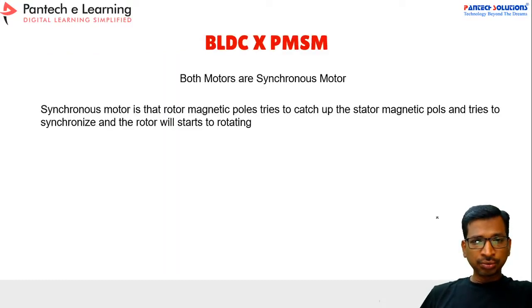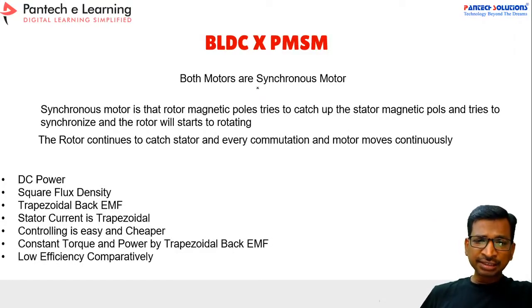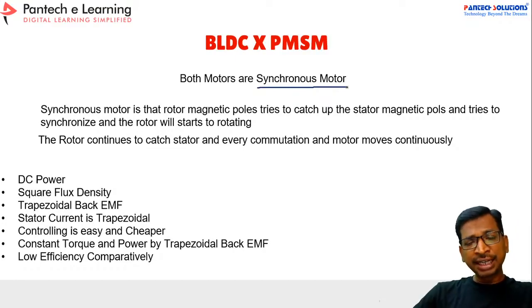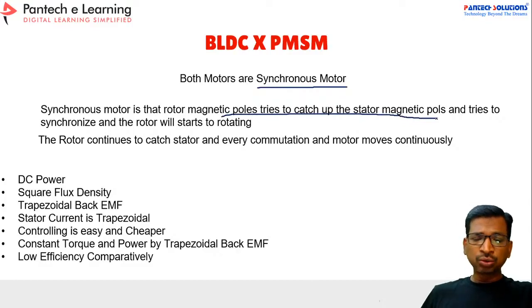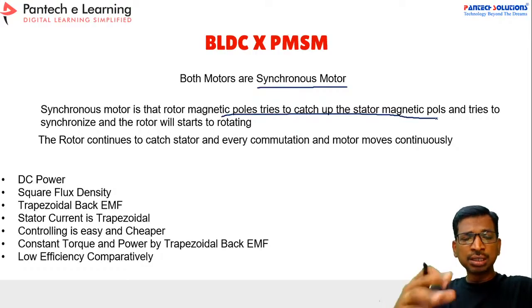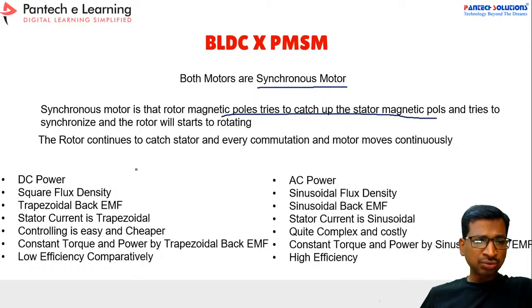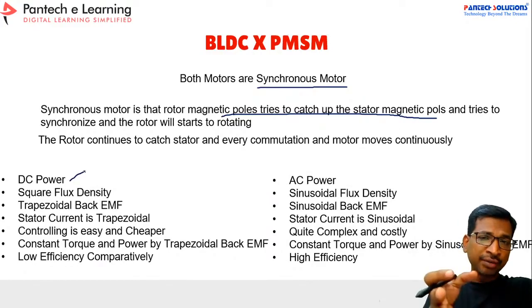And so if you compare the BLDC with the PMSM, both motors are synchronous motors because the motor speed will be based on the stator supply frequency, right? And second, the rotor magnet poles try to catch the stator magnetic poles. So the two magnetic poles get synchronized and the rotor keeps following the stator magnetic pole, right? And if you compare these two motors, the BLDC motor has a DC power input because the excitation is electronic commutation, right?